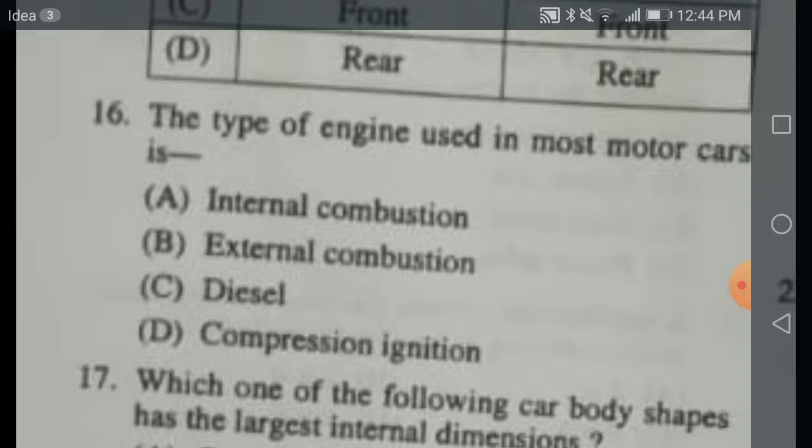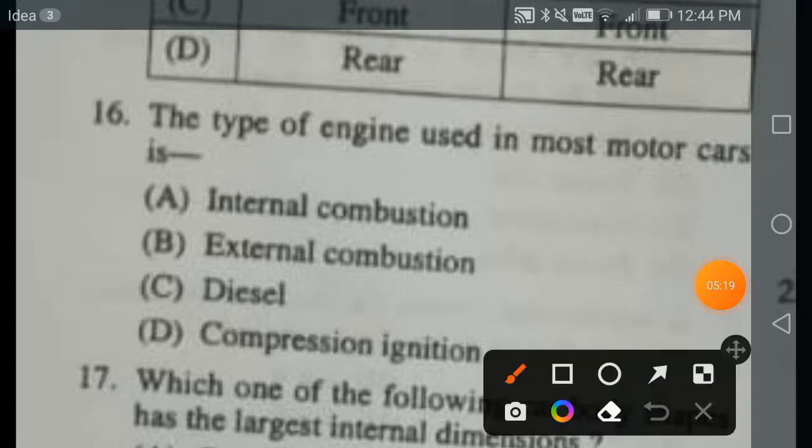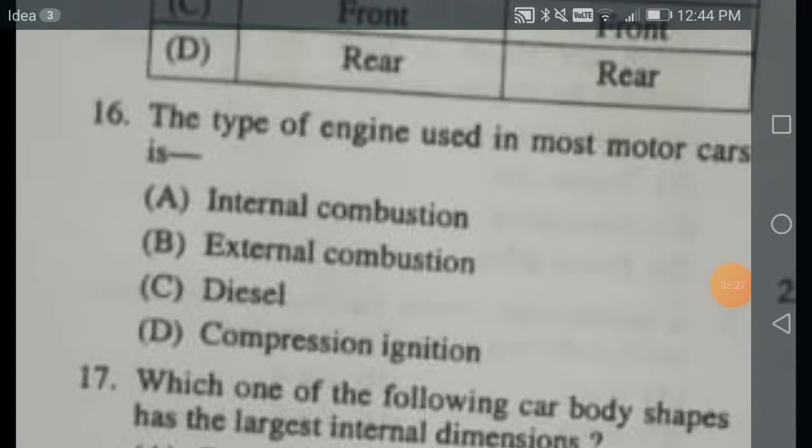Diesel and compression ignition engines are the same name for the diesel engine. Generally speaking, the type of engine used in most motor cars is the internal combustion engine, where the combustion takes place inside the cylinder by way of a spark generated in case of a petrol engine, and compression in case of a diesel engine, right? So your internal combustion engine.